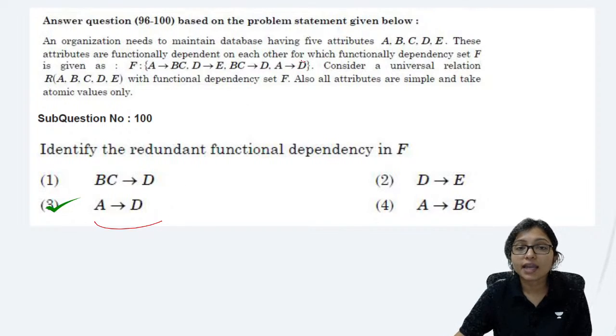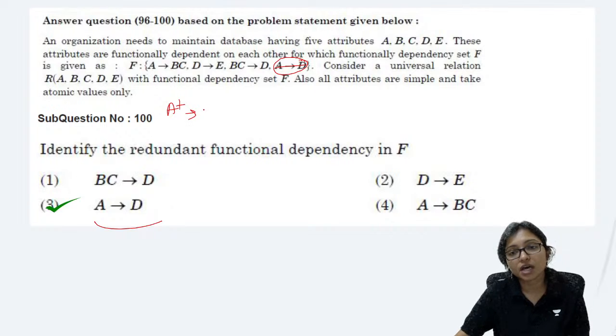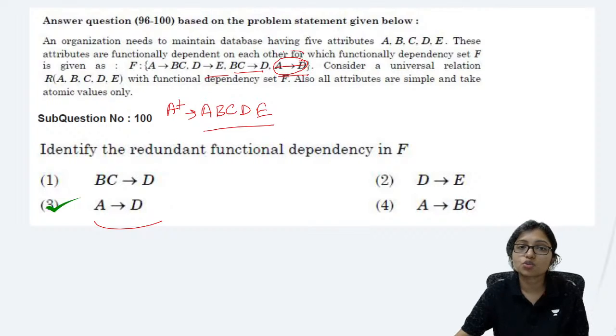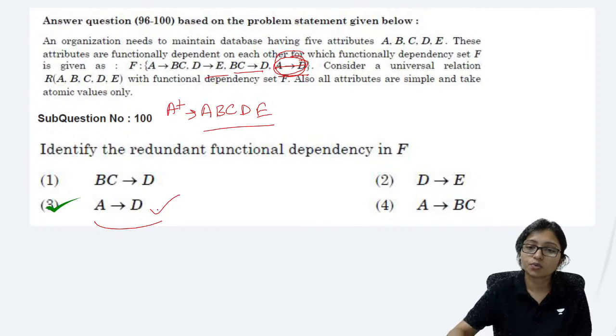Because if I remove A implies D, then after removing also, if I do A closure, through the A closure I can get A, B, C. From B, C I can get D, and from D I can get E. Without this also it can be identified by everyone, and that's why this will be the redundant one. So answer will be this one.